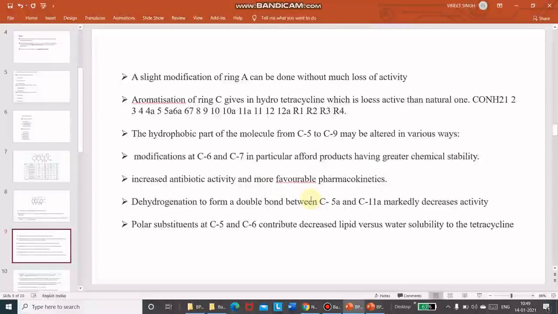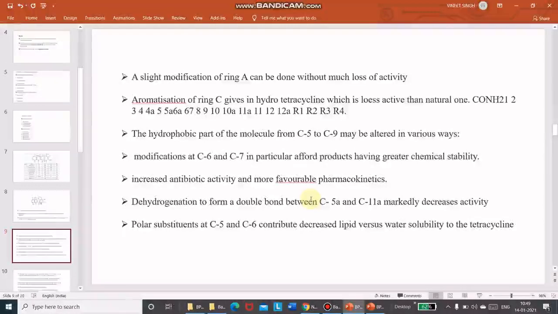And increased antibiotic activity and more favorable pharmacokinetics, of course. So the 6 and 7 positions play a very crucial, vital role in deciding the chemical stability and pharmacokinetics of tetracycline.